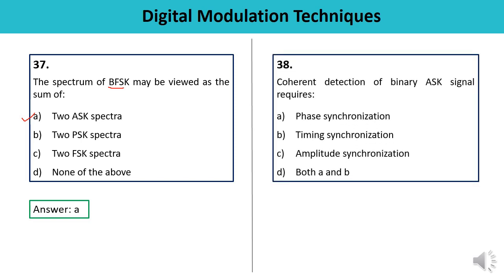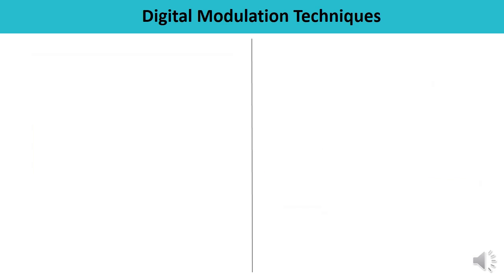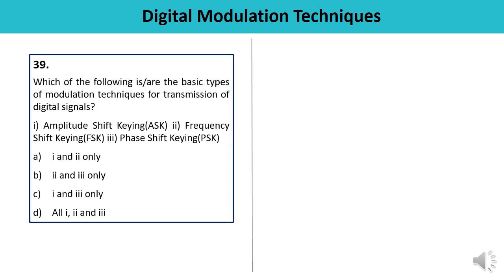Question number 38. Coherent detection of binary ASK signal requires, see here we are talking about the coherent or synchronous detection of amplitude shift keying signal. It requires phase synchronization, yes. Timing synchronization, yes. Amplitude synchronization, no. It means the answer is D, both A and B. The correct one.